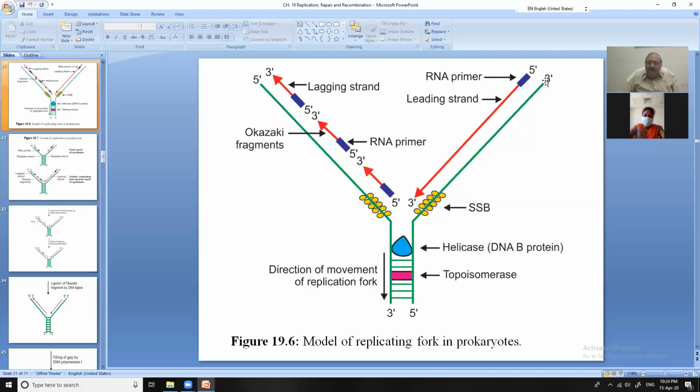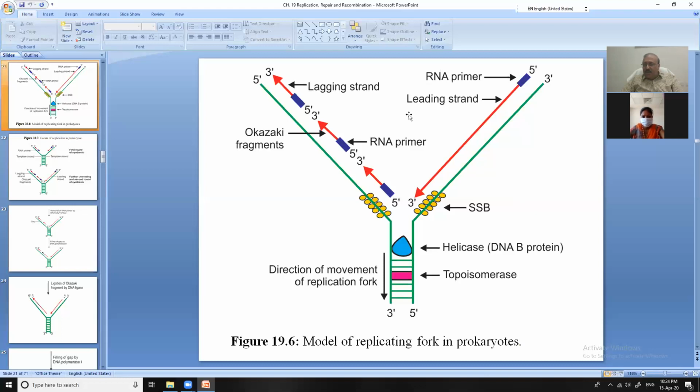Here, 3' and 5'. Then this strand is known as the leading strand and this is known as the lagging strand. This strand is working as per the natural action of the enzyme. This is against the naturality.